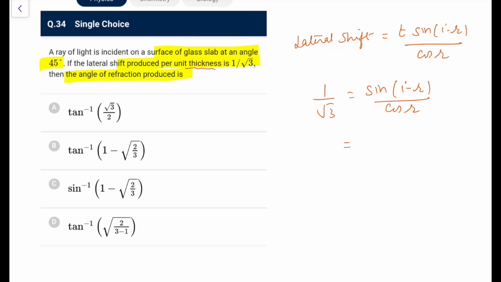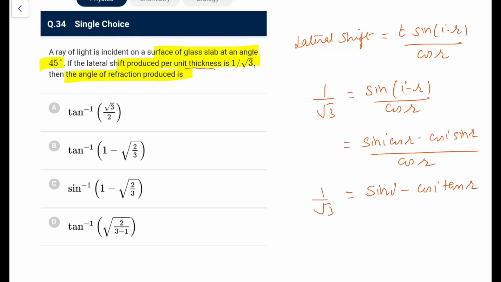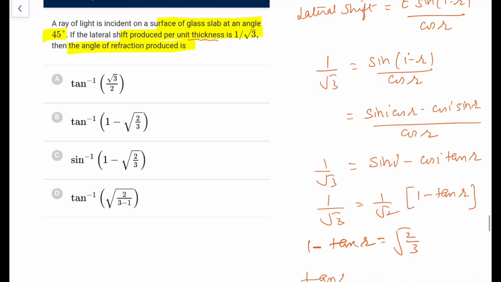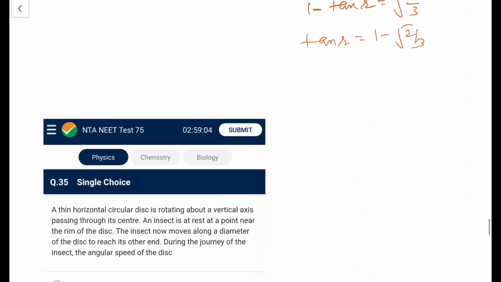So sine of A minus B, you know, that is sin I cos R minus cos I sin R upon cos of R. That is what you have. So if I do this, this will become sin I minus cos I into tan of R. This is 1 by root 3. So 1 by root 3, sin I is 1 by root 2, cos I is also 1 by root 2, take it as common, 1 minus tan R. So 1 minus tan of R is equal to root of 2 by 3. So tan R is equal to 1 minus root of 2 by 3. So as per the option, it is going to be option B. That is what I can make out from here.